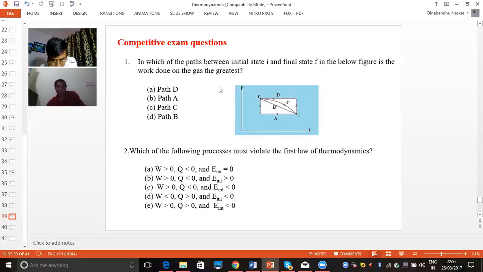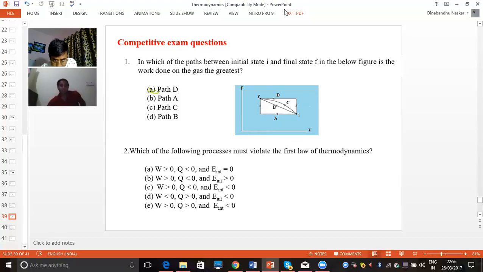So here the question is asking which will give the greatest. So for greatest, option D will be correct. Option D is the correct answer. In the same question, if it asks for the lowest, then A will be the lowest. So if we arrange in order, D will give the maximum work done, then C, then B, then A, according to the area enclosed by the curve.